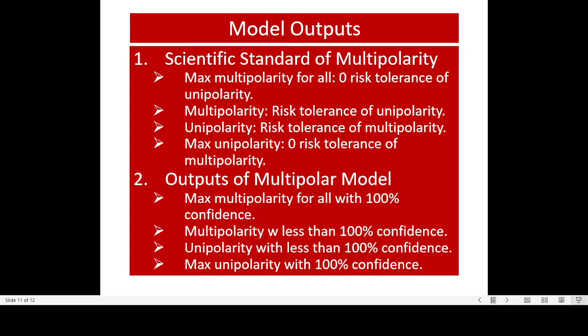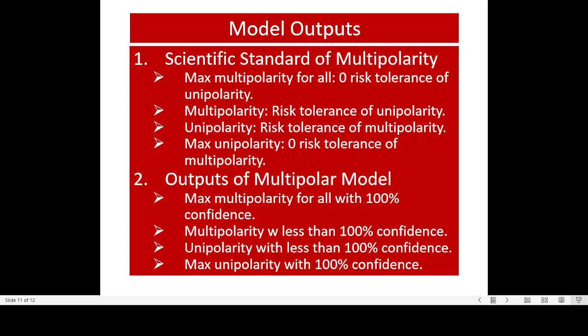Okay, now we have four buckets produced by the scientific standard of multipolarity, and we apply that to any model of multipolarity to determine the characteristic of each model. So this is the output of a multipolar model, and depending on the quantified characteristic, it goes into any of those four different buckets.